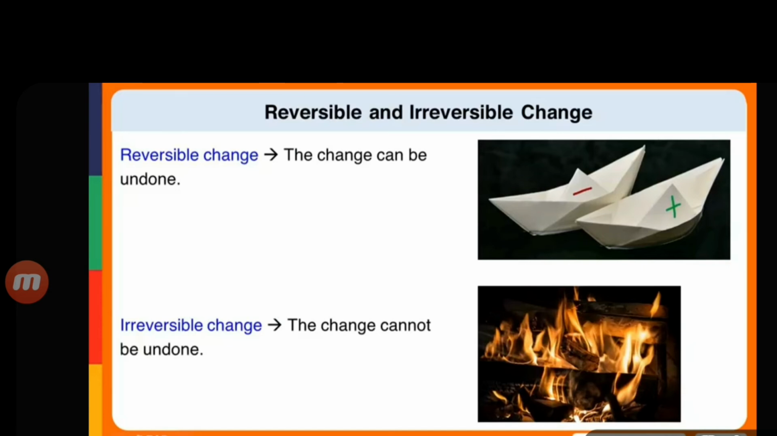For example, if you melt the ice, it will make water, or convert to water. But if you again give the cooling effect to the water, automatically it will be reversed to the ice. So it will be known as the reversible changes.